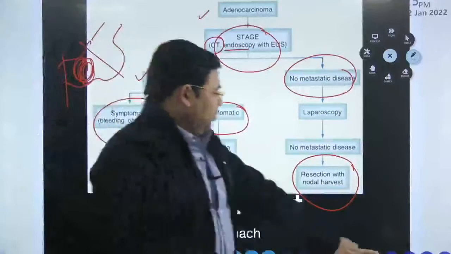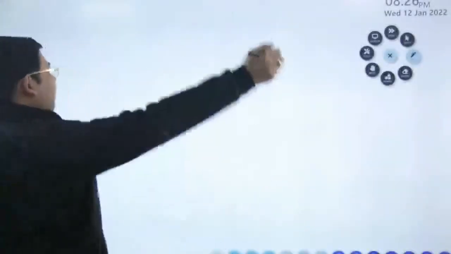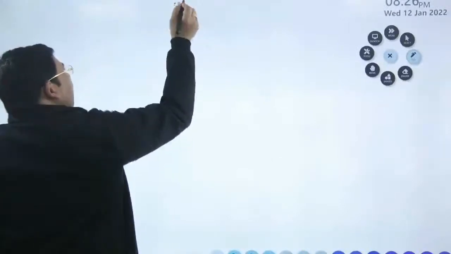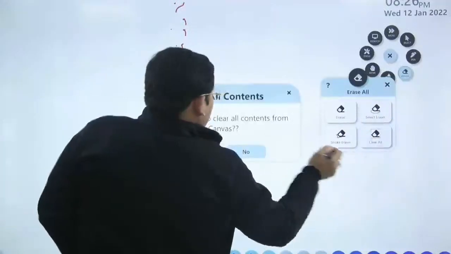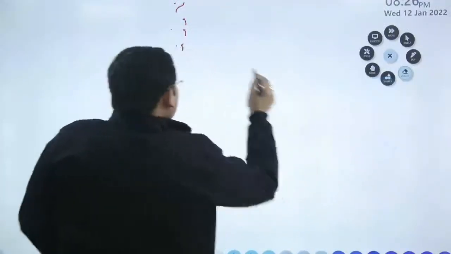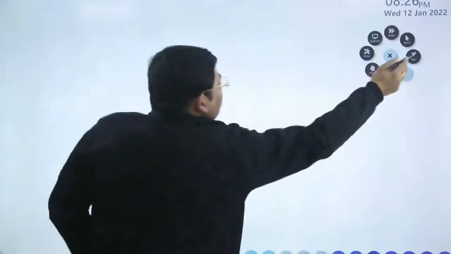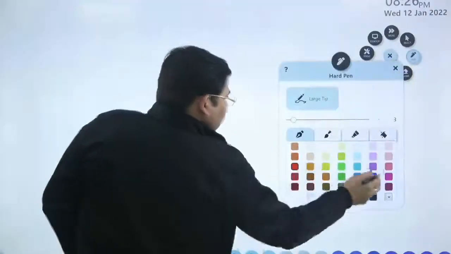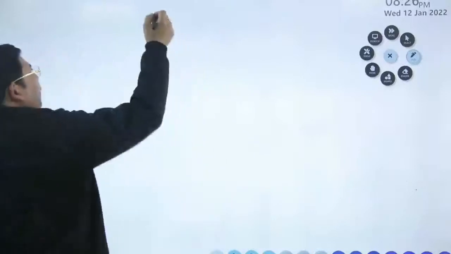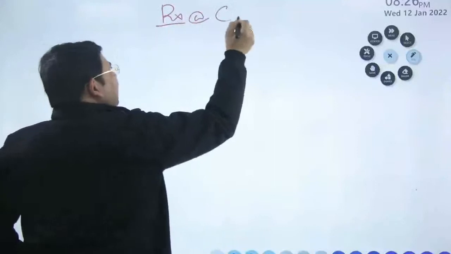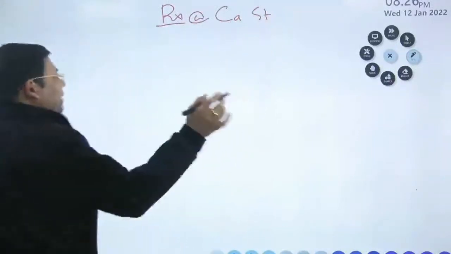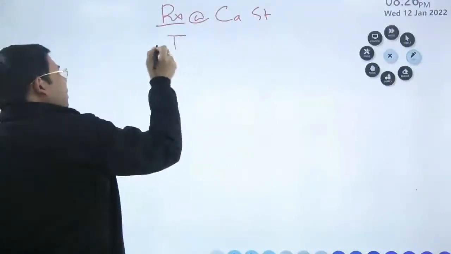Now, I am going to discuss with you the concept of surgery for them. Try to understand. When we talk about the treatment of CA stomach, students, the first thing that you have to understand is what T the patient belongs to.